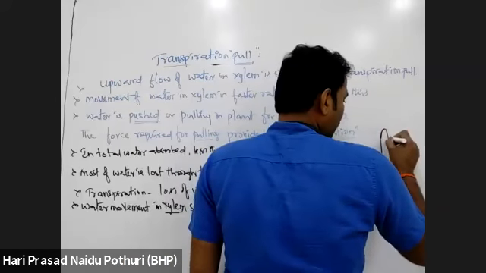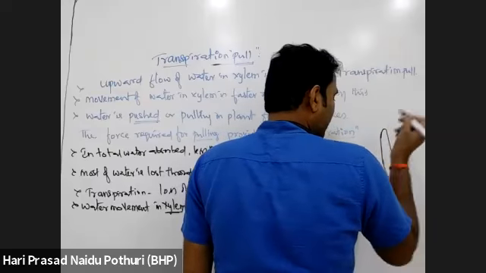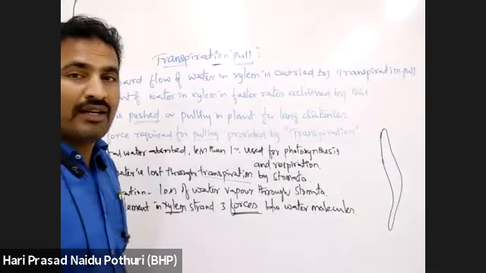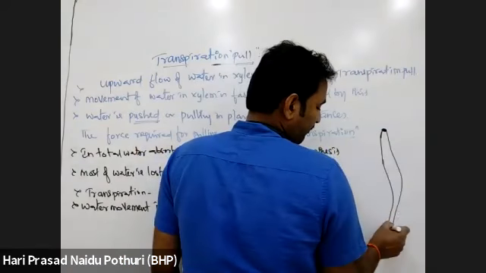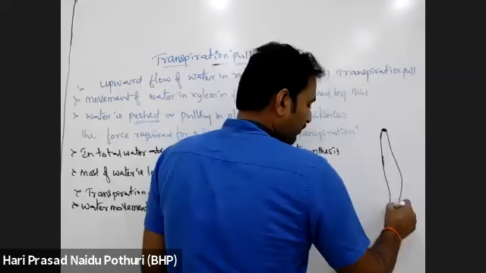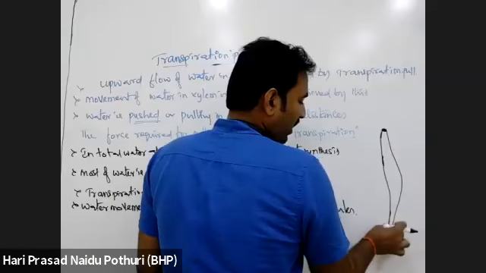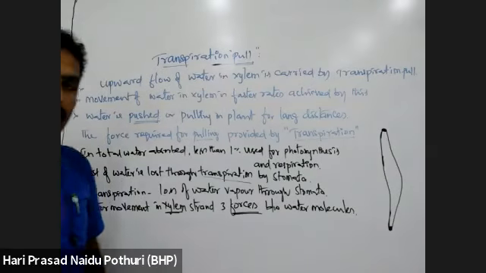Elongated structures with dead elongated cells which have lumen and tapering ends. Tapering end means at the middle of the tracheid there is more width, and at the end of the tracheid there is less width.